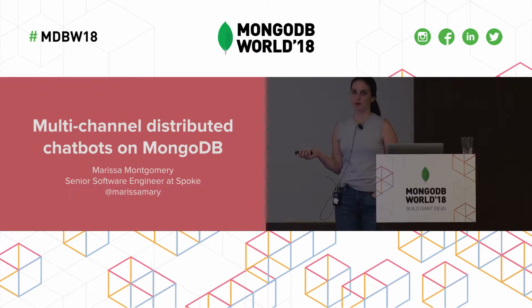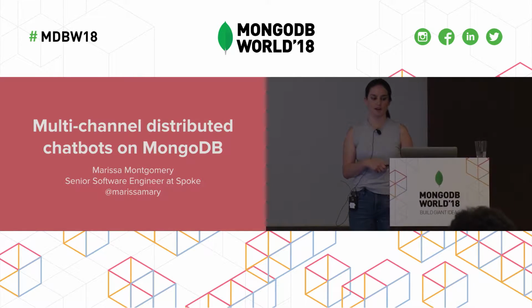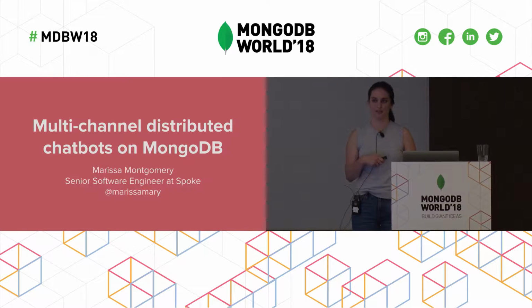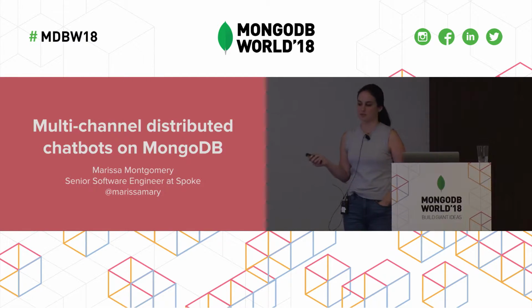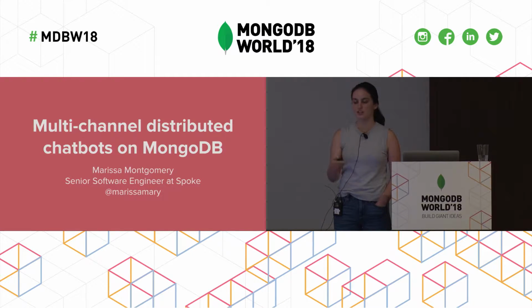I'm a software engineer at Spoke, and today I'm going to talk about how we built our chatbot. So the title of this talk is Multi-Channel Distributed Chatbots on MongoDB. Multi-channel here meaning we serve multiple channels. So we currently have Slack and SMS. Distributed meaning our chatbot scales to multiple servers from the start. And of course, we built this on MongoDB.